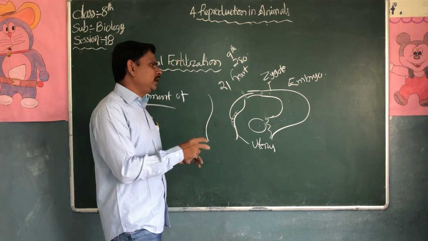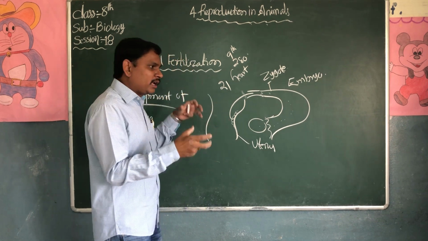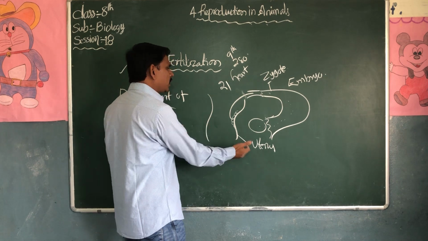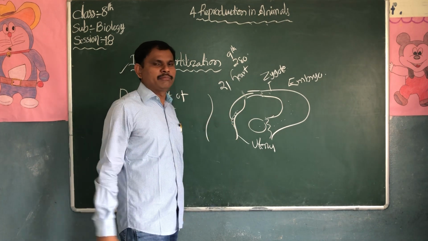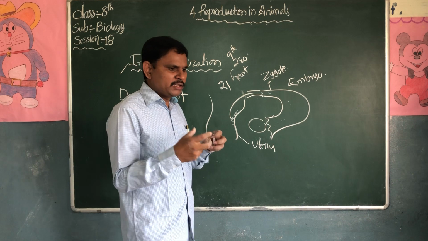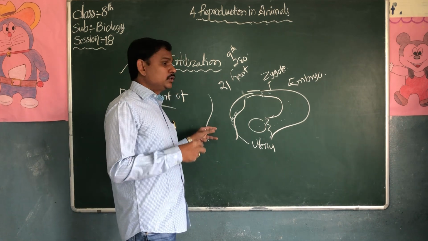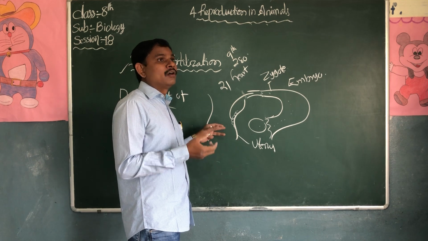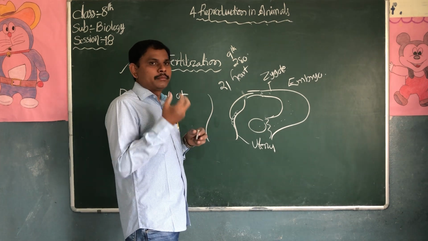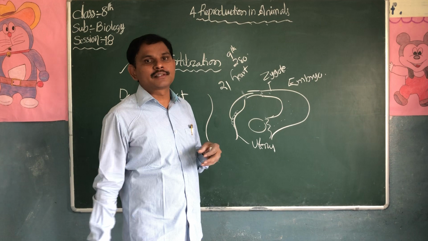There are so many changes in the interconnection between the uterus walls and the embryo, and so much development of the uterus walls. From the mother, the baby will start absorbing oxygen.